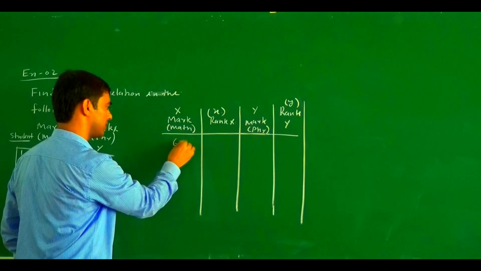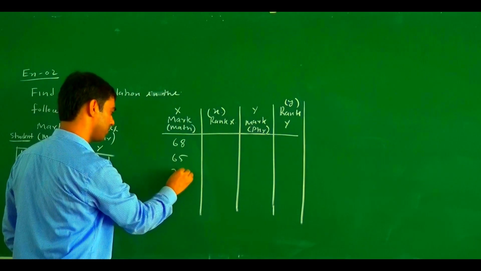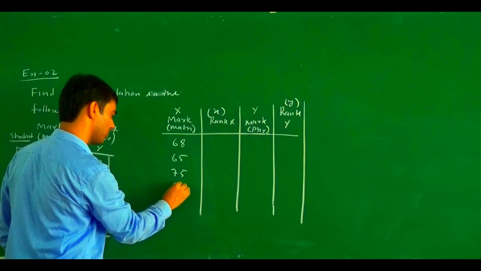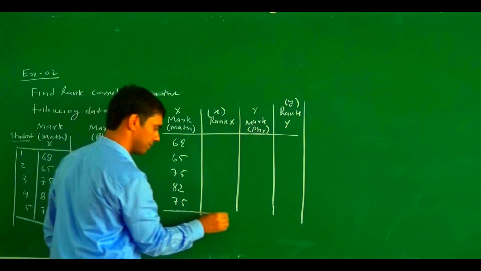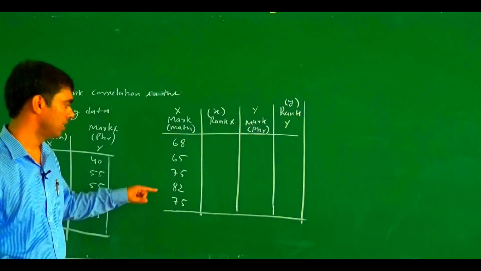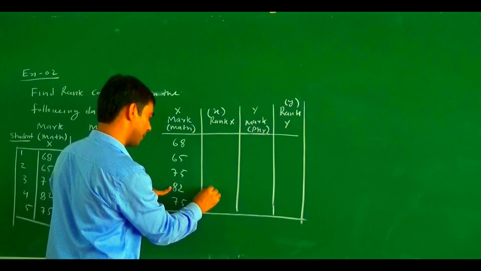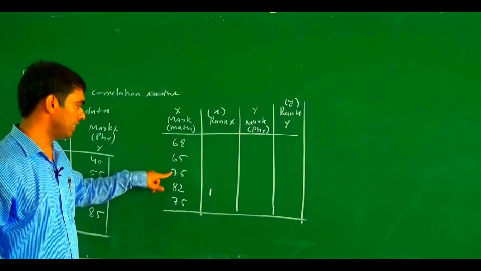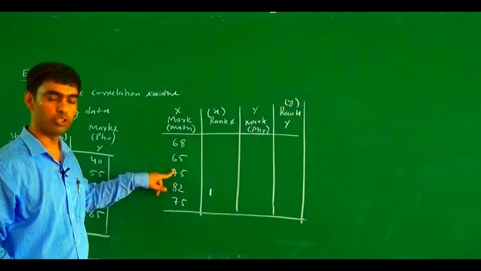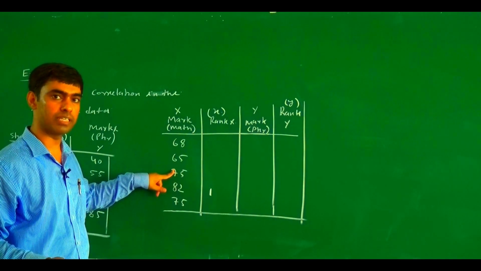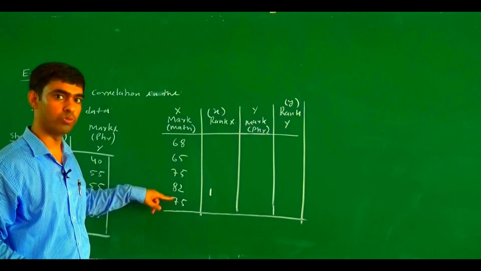So 68 for the first student, 65 for the second, 75 for the third, 82 for the fourth, and 75 for the fifth. What is the rank of the individuals? This student got 82 marks, so the rank of this student is 1. The second and third places both have 75 marks. What is the rank? It means 2 and 3, so we write the average of these two, 2 and 3.